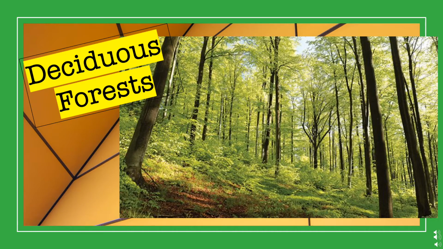These types of forest have huge trees with broad leaves, and the trees shed their leaves every year in the dry season. So when leaves are coming down, it looks like it is raining.